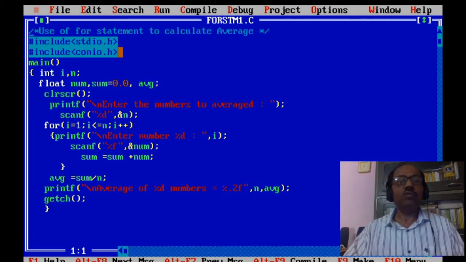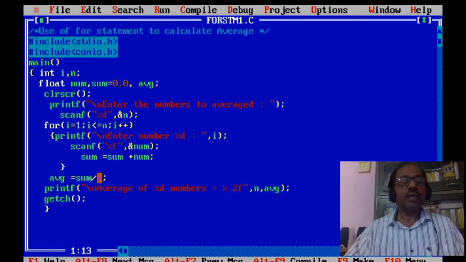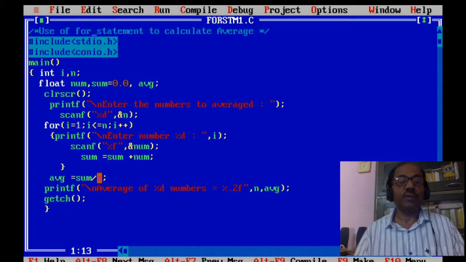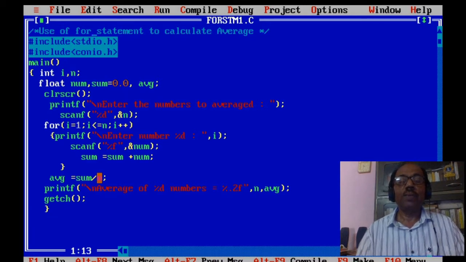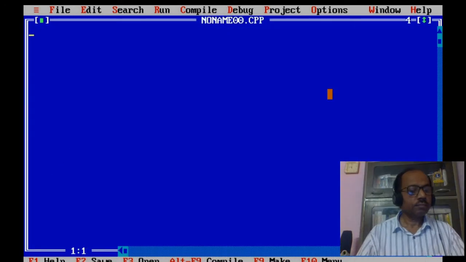Again I am calculating an average, but the user will enter the values in a different way. In the earlier way, the user told that 5 values have to be averaged, but this time it does not indicate how many values have to be averaged. Just start averaging.